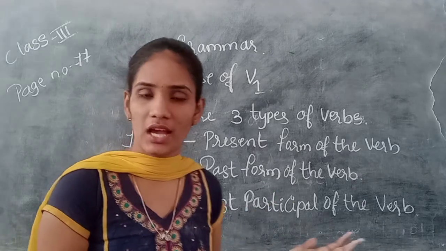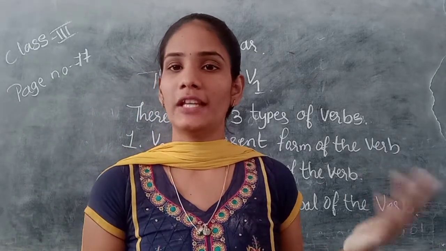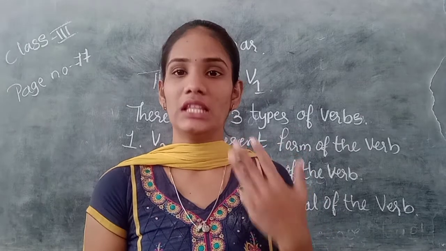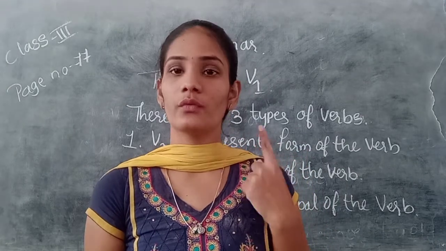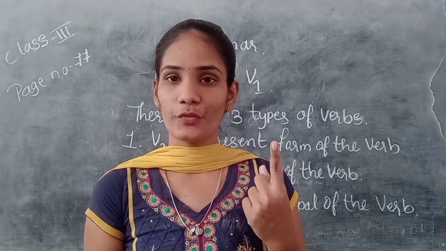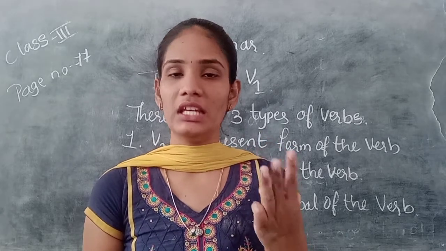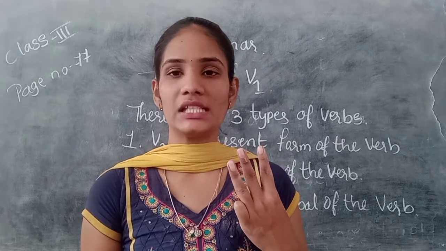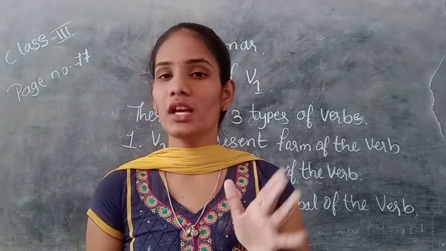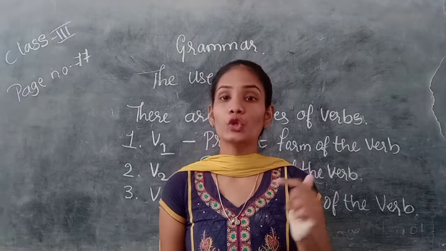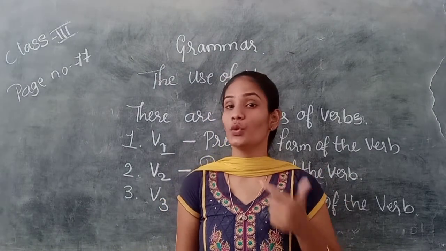So how many kinds are there in the verb? How many types are there in the verb? There are three types. One is V1 in the sense present form of the verb, V2 in the sense past form of the verb, V3 in the sense past participle of the verb. So here we have to know how to use these V1, V2, V3.